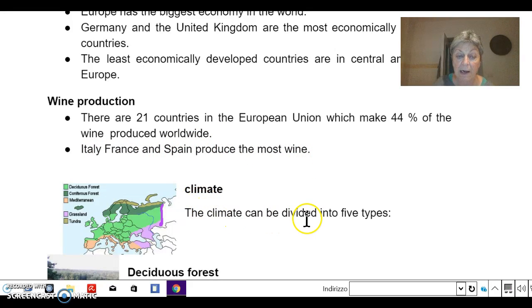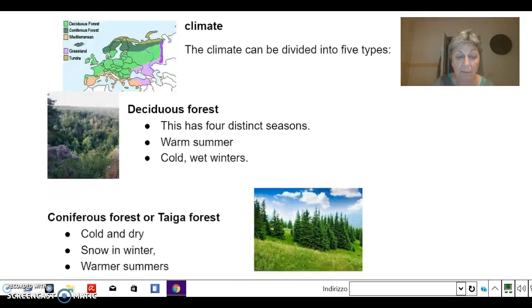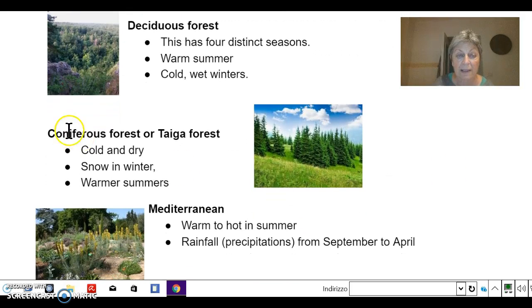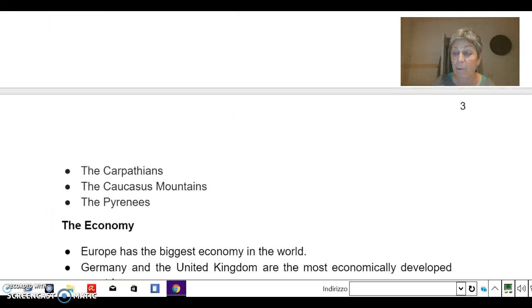Climate. The climate can be divided into 5 types. The deciduous forest has 4 distinct seasons: warm summers, cold, wet winters. Coniferous forest or taiga forest: cold and dry, snow in winter, warmer summers. Mediterranean: warm to hot in summer, rainfall, precipitations from September to April.